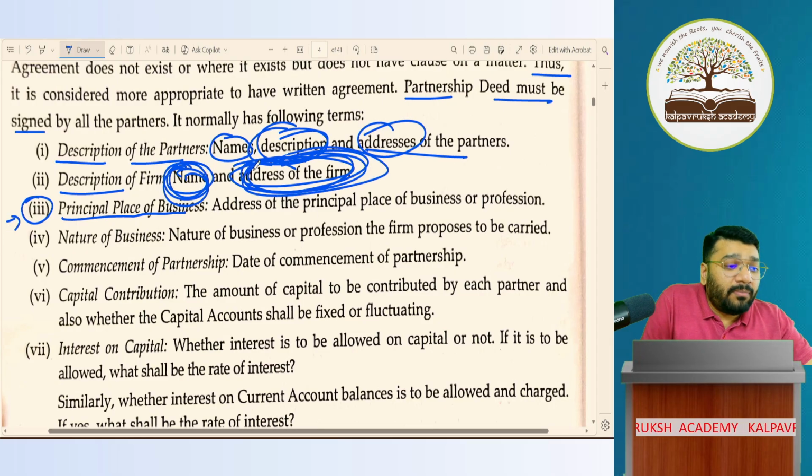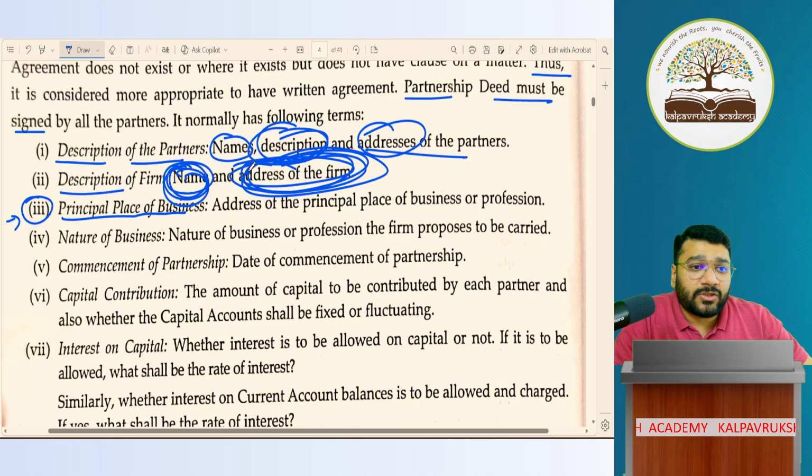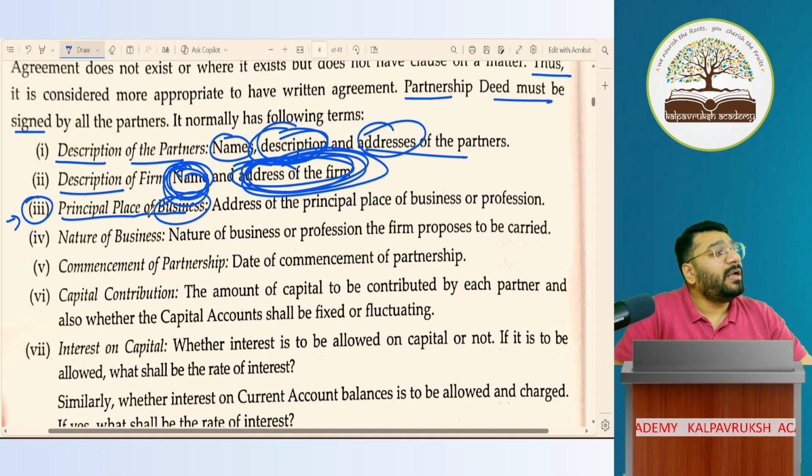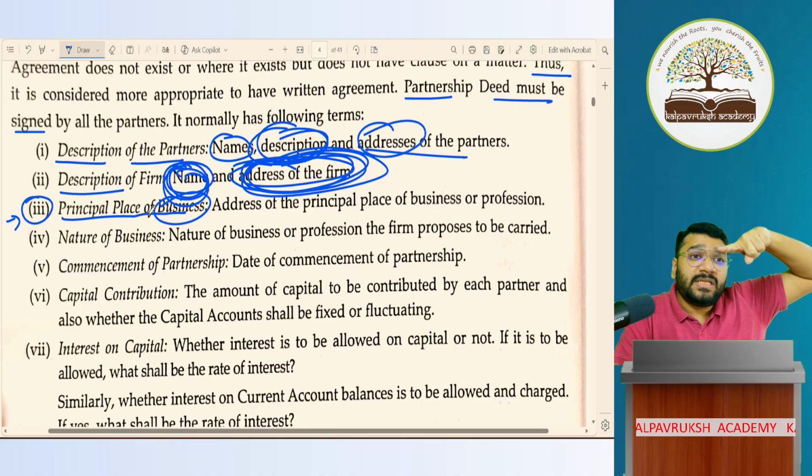Now, the address of the firm. The address of the firm can be equal to the principal place of business, or it can be different. Sometimes when I register the firm, I have to register it from the Tirupur location.